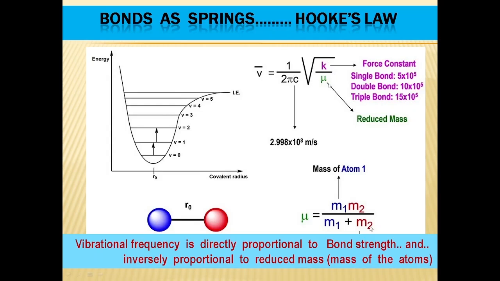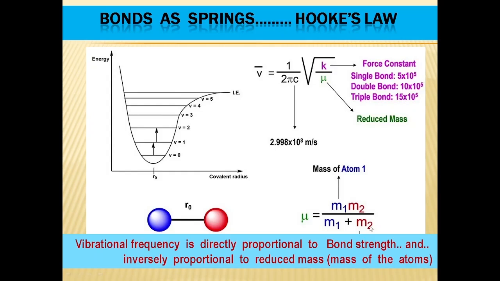Here k is the force constant of the bond, which depends on the strength of the bond. That means for a single bond, the force constant will be nearly equal to 5 into 10 raised to 5. And for a double bond, it is 10 into 10 raised to 5. And for a triple bond, it is 15 into 10 raised to 5. That means as the bond strength increases, the force constant also increases. And mu is the reduced mass, equal to m1 m2 by m1 plus m2, and c is the speed of light. In meters per second, it is 3 into 10 raised to 8 meter per second.